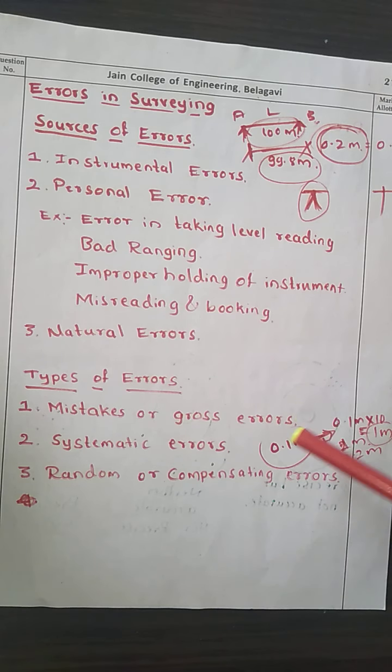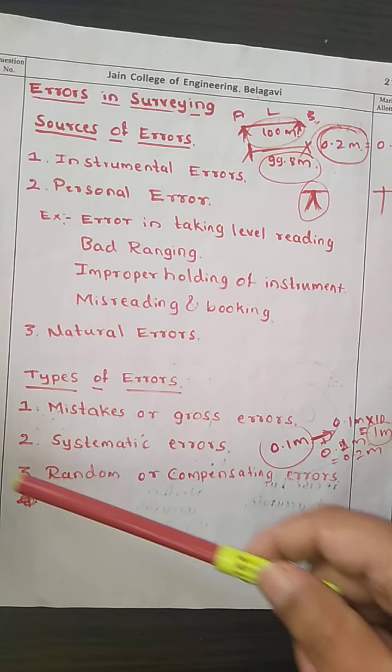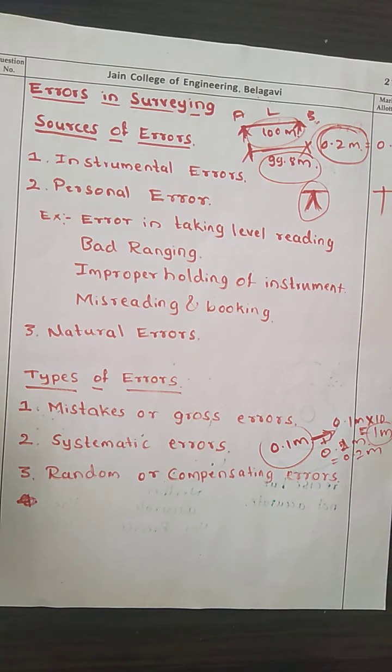So mistakes and systematic errors are cumulative, due to human or instrumental error, while random errors are not in the control of the observer. These are the different types of errors that we have seen in today's class. In today's class we have seen the different units of measurement, the different types of errors, the sources of errors, and how to eliminate them. In the next class we will see precision and accuracy. Thank you.